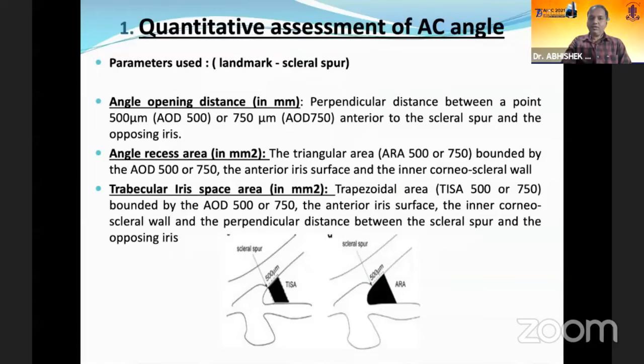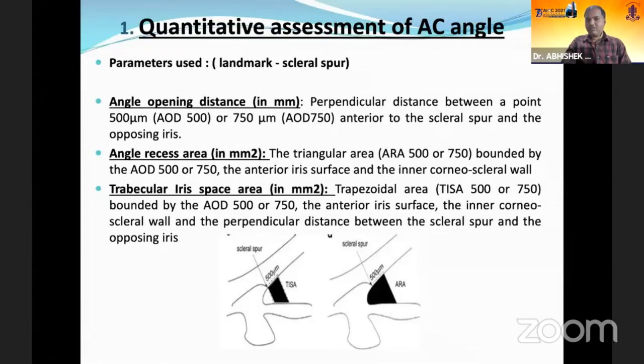Now, coming to the quantitative analysis of the anterior chamber angle, using the sclera spur as the landmark, it gives the following parameters which help in the quantitative assessment. The angle opening distance, which is the perpendicular distance between 500 microns anterior to the sclera spur and the opposite iris.